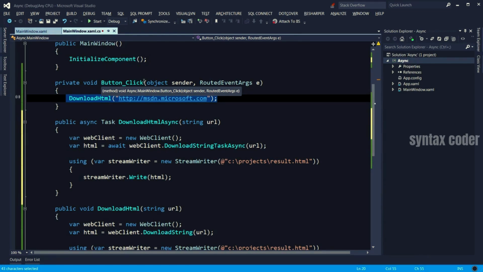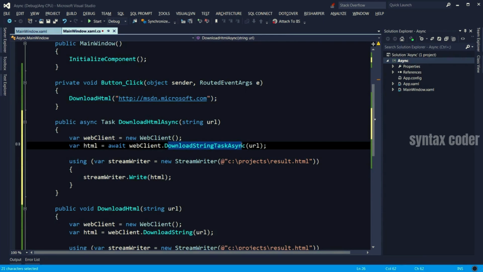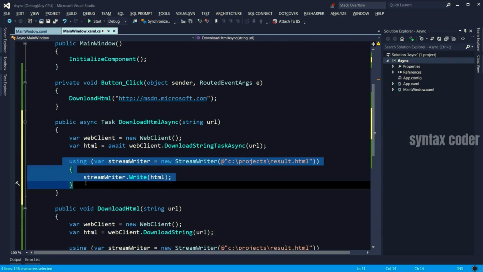Now at some point, this method DownloadStringTaskAsync is going to be completed. And the runtime is going to be aware of that because we marked this with await. So when this method is completed, runtime comes back here and executes the rest of this method.